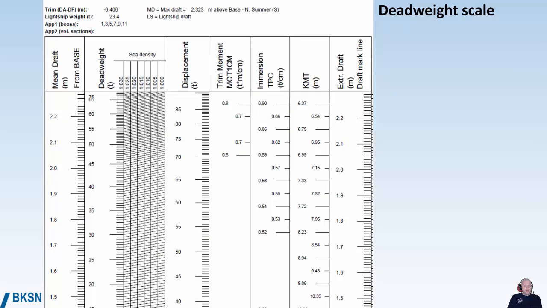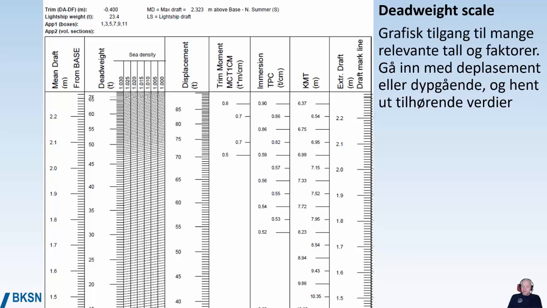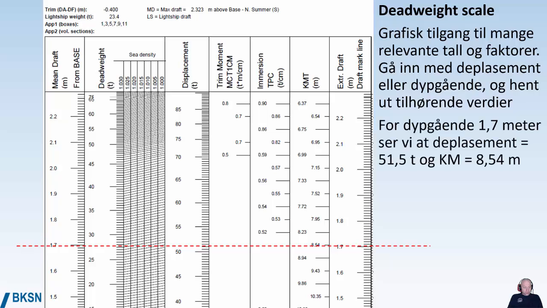Another example of stability data is a deadweight scale, which is also common, which gives graphic access to many relevant numbers and factors. You enter the scale with your displacement or your draft, and then you can take out values. So let's say that we have a draft of 1.7 meters. Then we can see here that we have a displacement of about 52 tons. The KM is about 8.54 meters, and there are also other values we can take out here.